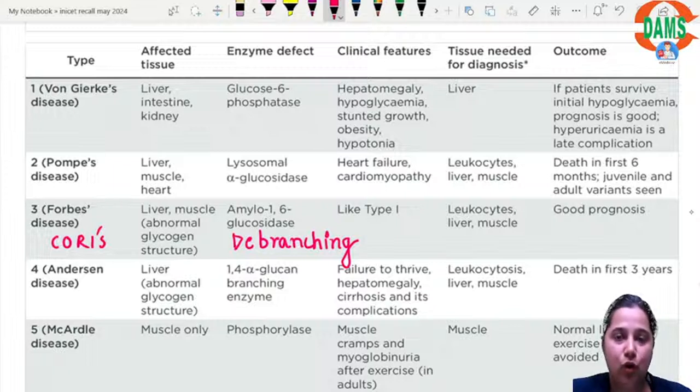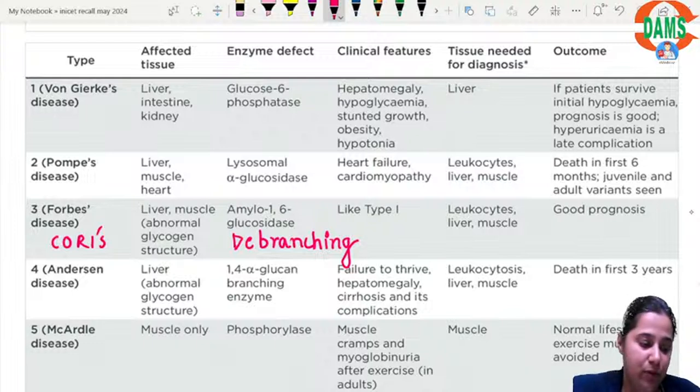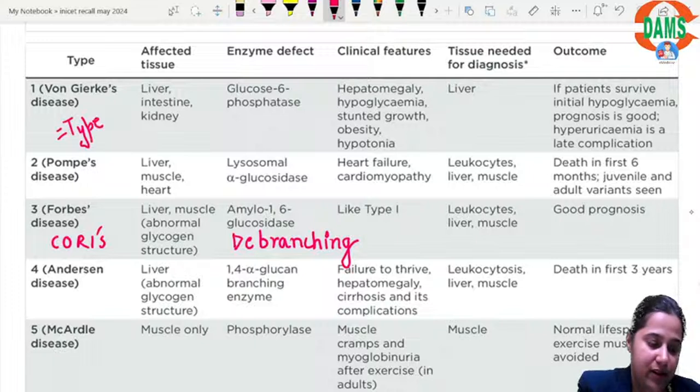I always tell this: two most important topics, sphingolipidosis and glycogen storage diseases. Out of all these, of course, von Gierke's is very important, but any of them can be asked. An easy way to remember: von Gierke's is type 1, so remember it as von.